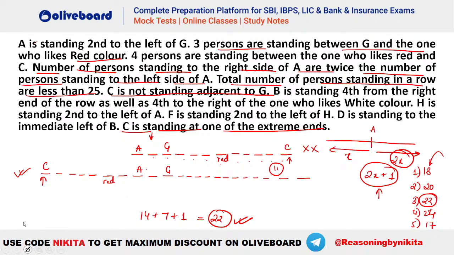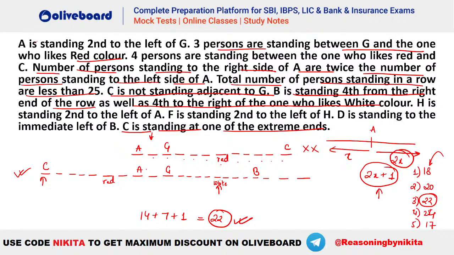Now what kind of final answer will be made here? What kind of arrangement will it be? Let's quickly check it out. Okay. Shrishti, very good evening. B is standing 4th to the right of the end of the row as well as 4th to the right of white. So you can see 1, 2, 3, 4. This will be your B and 1, 2, 3, 4. This will be your white here. Okay, this will be white.